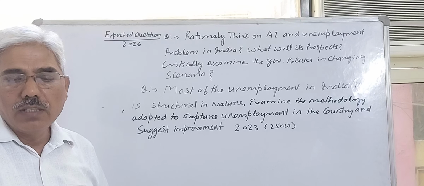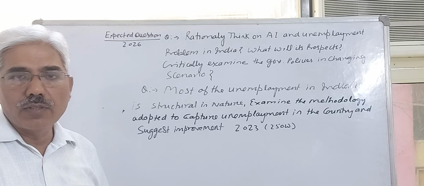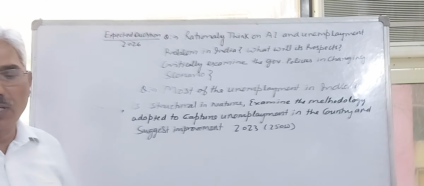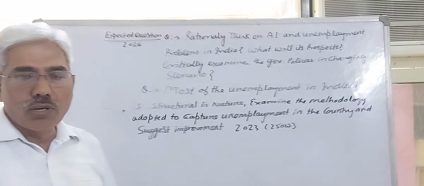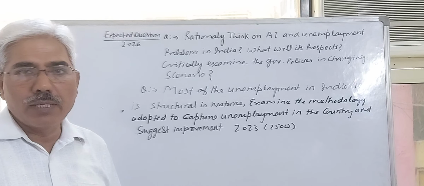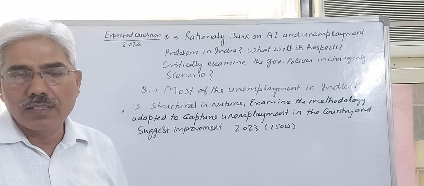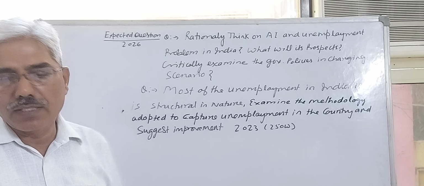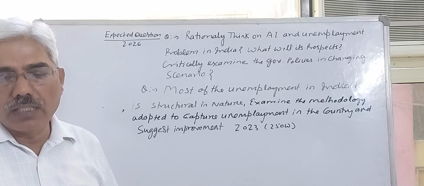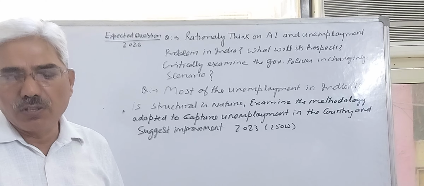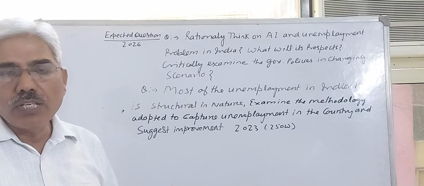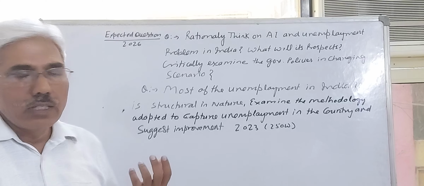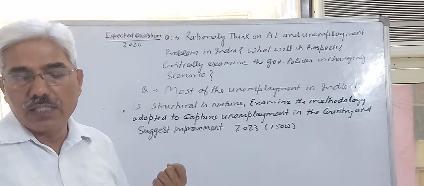Third point, launch dedicated informal sector studies which can give the statistics of informal sector unemployment in India. As you know, organized or formal sector employment is quite less, around 23%. The rest of the employment, that is 77%, is in the informal sector, for which you need adequate data which can show the actual picture of unemployment in India, including a time use survey. There should be a time use survey for calculation of the unemployment rate in India.